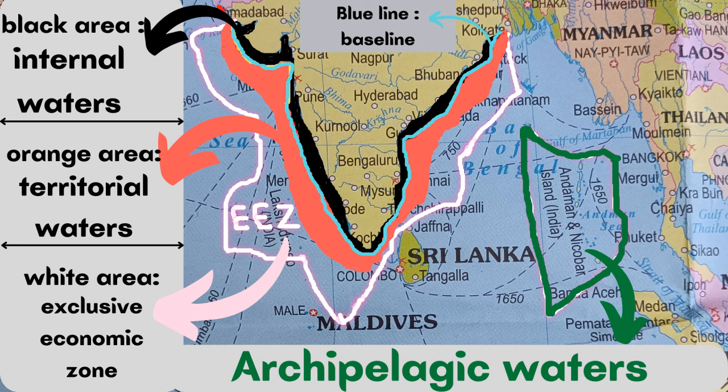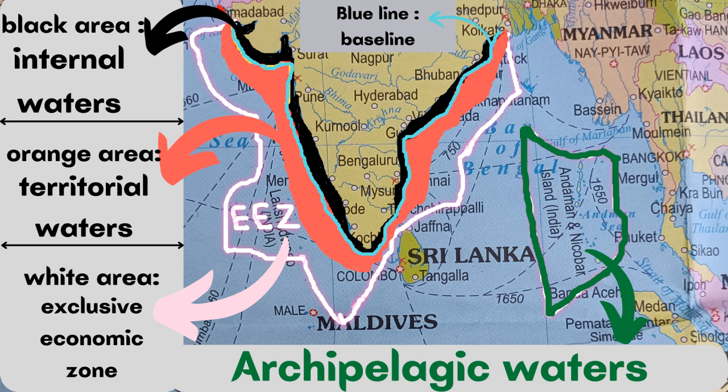Now what is archipelagic water and archipelagic state? Archipelagic state means a group of islands and sea around them, and the water between these islands are called archipelagic waters. So except exclusive economic zone, territorial water, internal water and archipelagic water, all rest areas are considered as high seas.